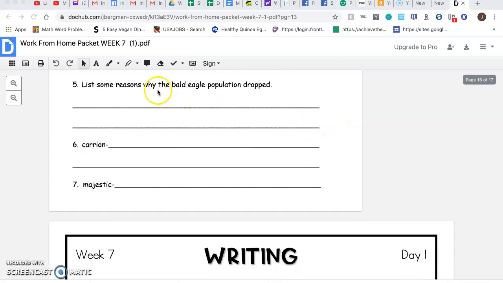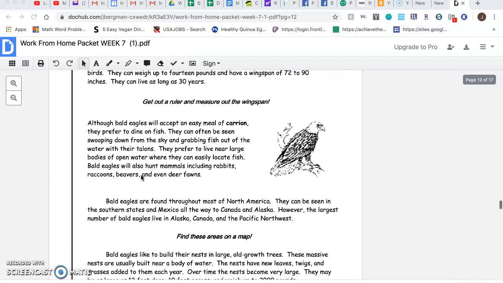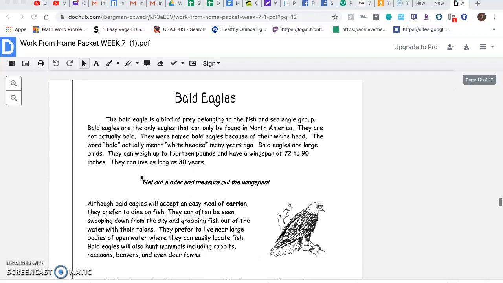Number 5, list some reasons why the bald eagle population dropped. And number 6, write the definition of carry-on. Number 7, write the definition of majestic. So I am going to read this expository text, Bald Eagles, starting with the title. And I'm going to get my highlighter ready. So I'm going to click the highlighter right here.